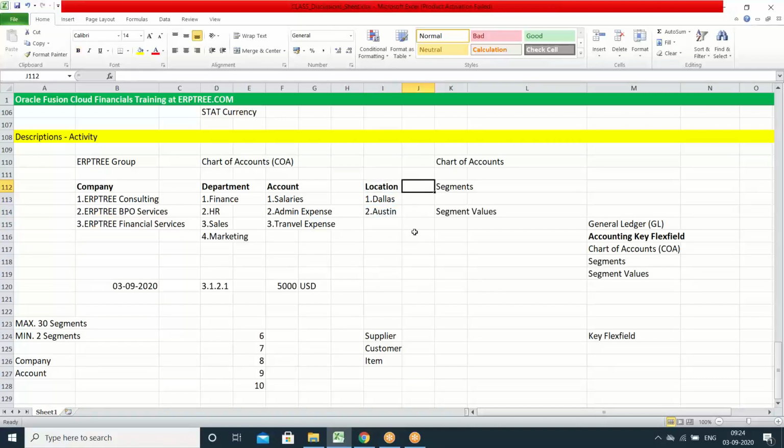But if you give the customer as one of the segments, you can select the customer only when you are recording the transactions in the receivables application and order management application. In other applications, customer information is not at all required. That is the reason you should not take customer as one of the segments in your chart of accounts. Receivables and order management have the capability of capturing transactions customer wise within those applications only.